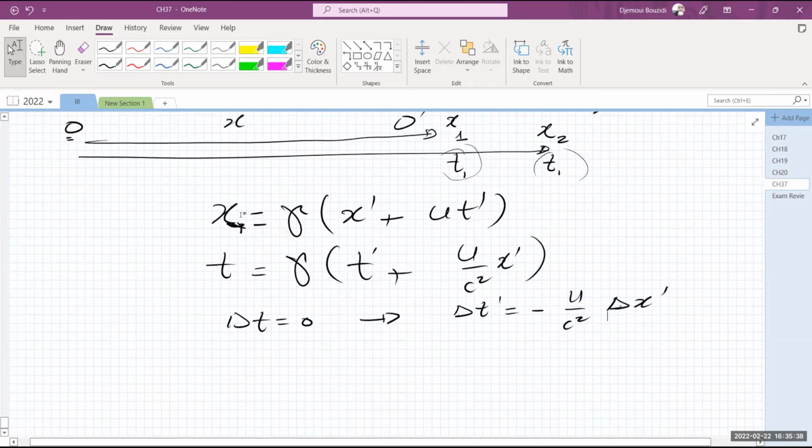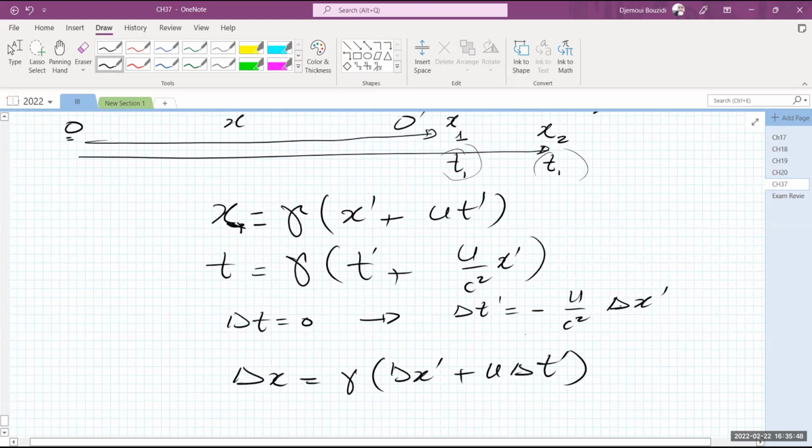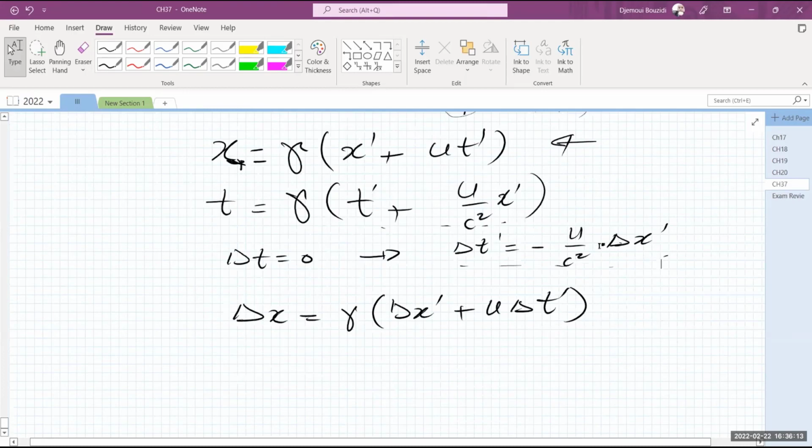So he takes this expression and plugs it into the length that he's going to measure. Obviously, he's going to measure the length delta X, which is equal to gamma times (delta X prime plus U times delta T prime). All I did was apply the deltas to this expression. And in here, I require that delta T is equal to 0. Obviously, gamma is a factor that doesn't depend on this measurement. So it's going to be delta T prime plus U over C squared times delta X prime. This has to be 0 for him to do the measurements. So this quantity has to be 0. That's how I concluded that this is actually equal to 0.